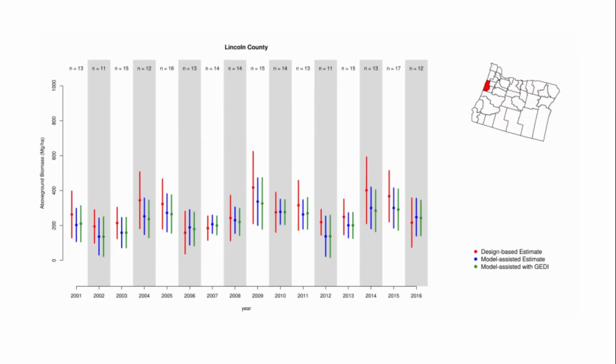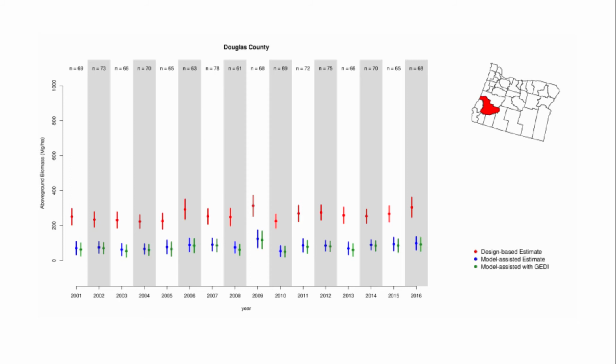Let's try zooming into the county level now. You'll notice that for some counties, like Lincoln County, the design-based and model-assisted estimates are in agreement. And we do see that the addition of the phase 1 biomass predictions helps. The blue lines are shorter than the red lines. But for others, like Douglas County, the design-based and model-assisted estimates disagree considerably.